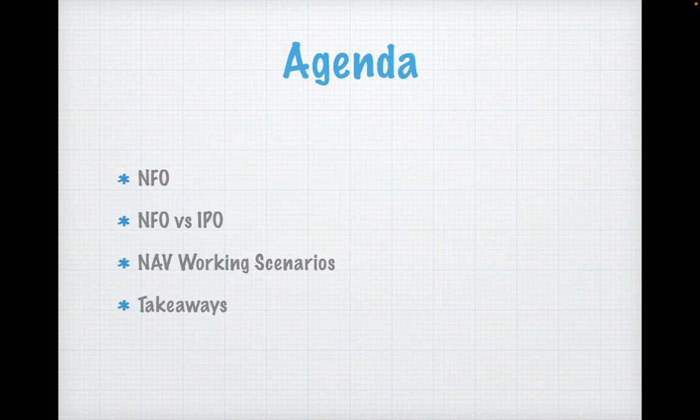Agenda is I'll be explaining what is NFO, and then I'll be talking about what is NFO versus IPO. That means not only the differences between NFO and IPO, but the similarities as well. Then I've come up with some working scenarios to make investors understand how NAV gets calculated and what are the factors which make NAVs change. And then at the end, there will be some takeaways which you can apply in calculating your returns or investing in your mutual funds, selecting schemes if you're a mutual fund investor.